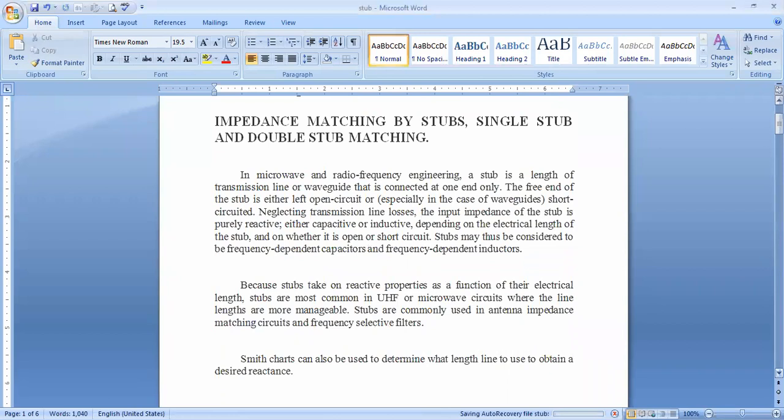See here, because stubs take on reactive properties as a function of their electrical length, stubs are most common in UHF or microwave circuits. Reactance, meaning inductive reactance or capacitive reactance, is always a function of frequency. That's why at very high frequencies they are very significant. That's why stubs are most common in UHF or microwave circuits, where the line lengths are more manageable. Stubs are commonly used in antenna impedance matching circuits and frequency selective filters. Of course, that is common.